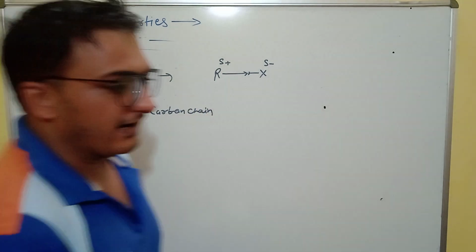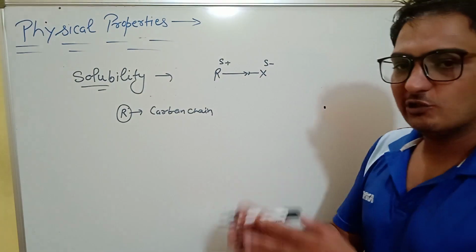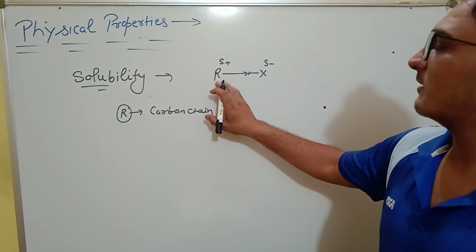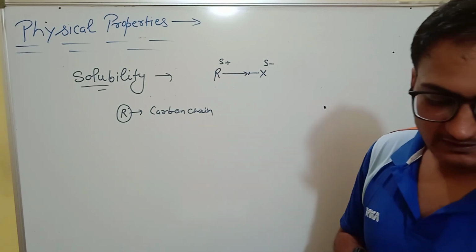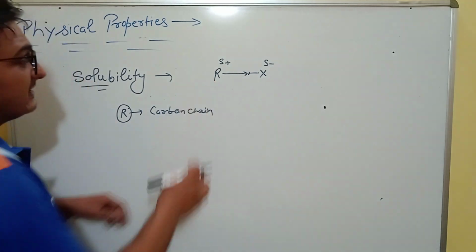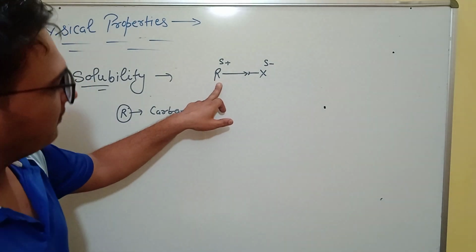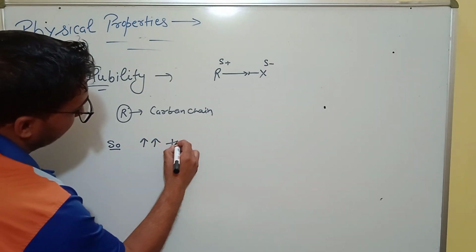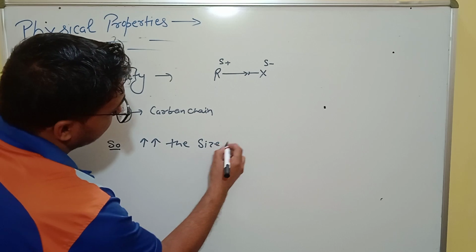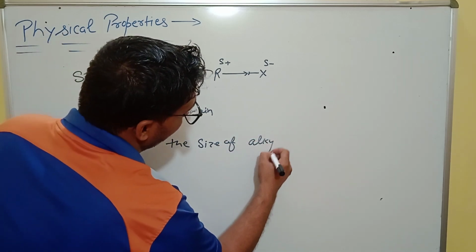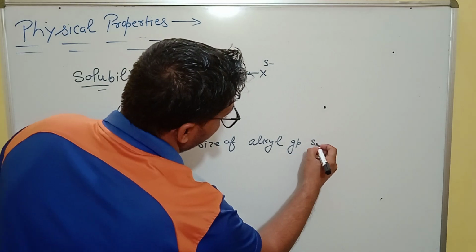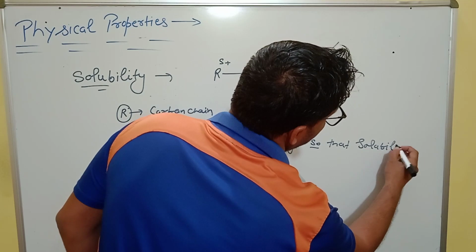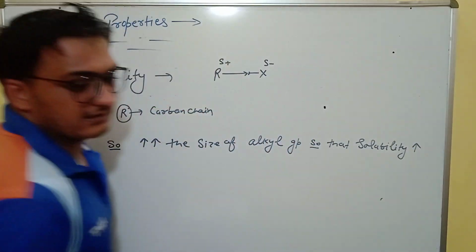If the compound has a long carbon chain, it has more non-polar part. So as the size of the alkyl group increases, solubility decreases.